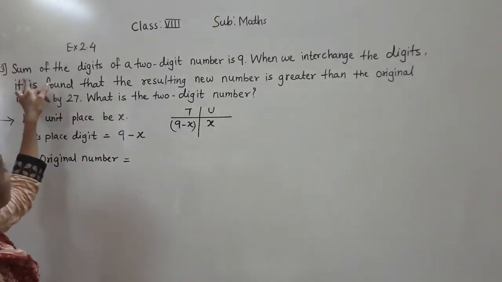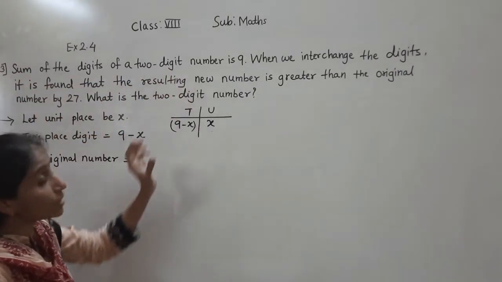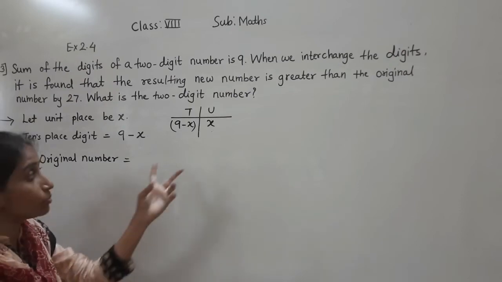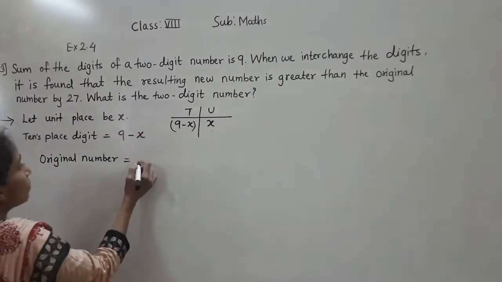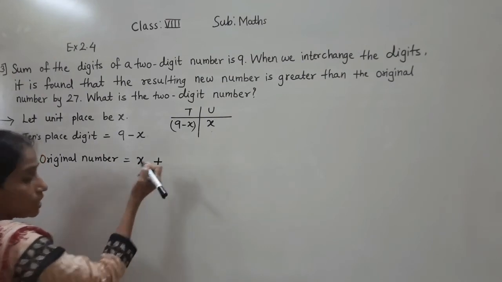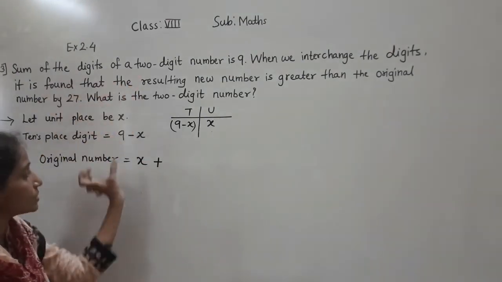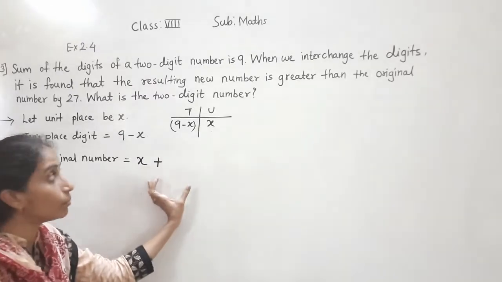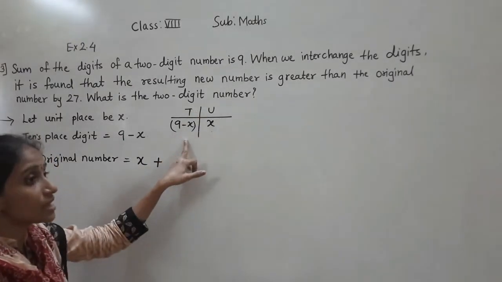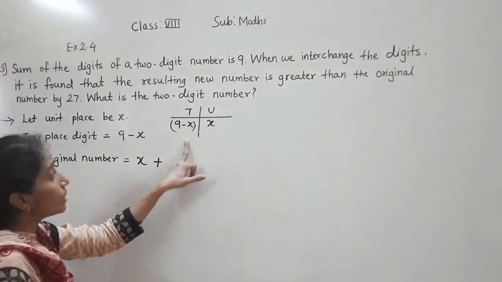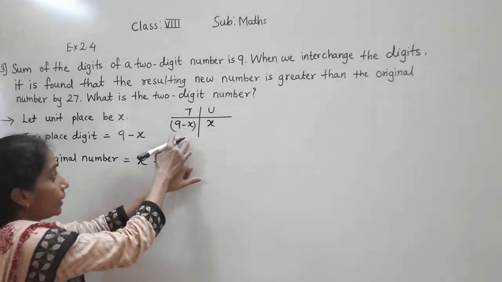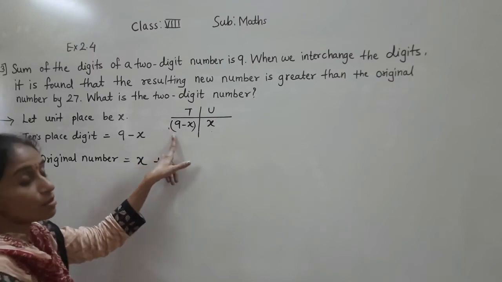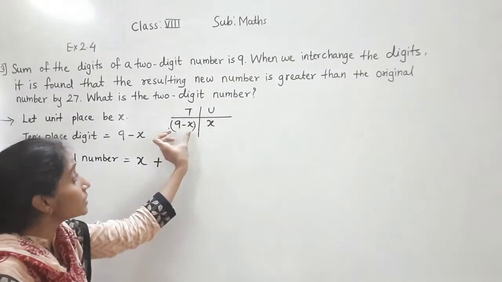Sum of the digits of the 2-digit number means we have to show the sum of this 2-digit number. So one number is x plus, this is the given sentence, meaning we have to write the original number. Now this number is at the tens place, so for this place we should multiply by 10.